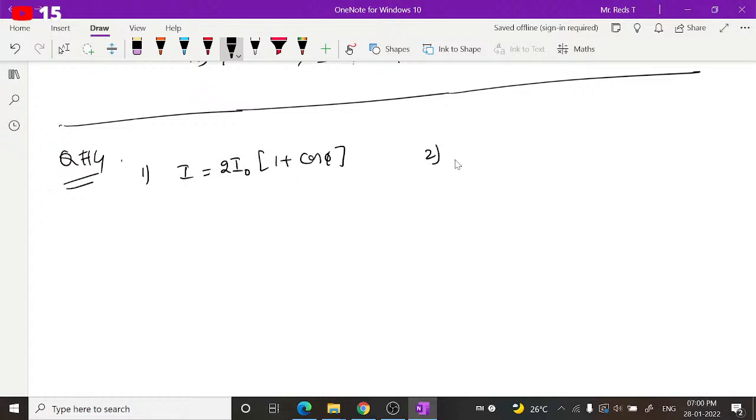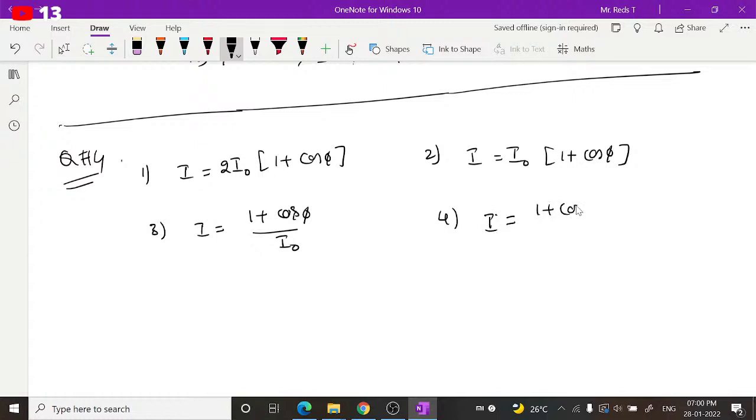Second option is I is equal to I naught into 1 plus cos phi. Third option is I is equal to 1 plus cos phi divided by I naught. Fourth option is I is equal to 1 plus cos phi by 2 I naught. So which option is right?